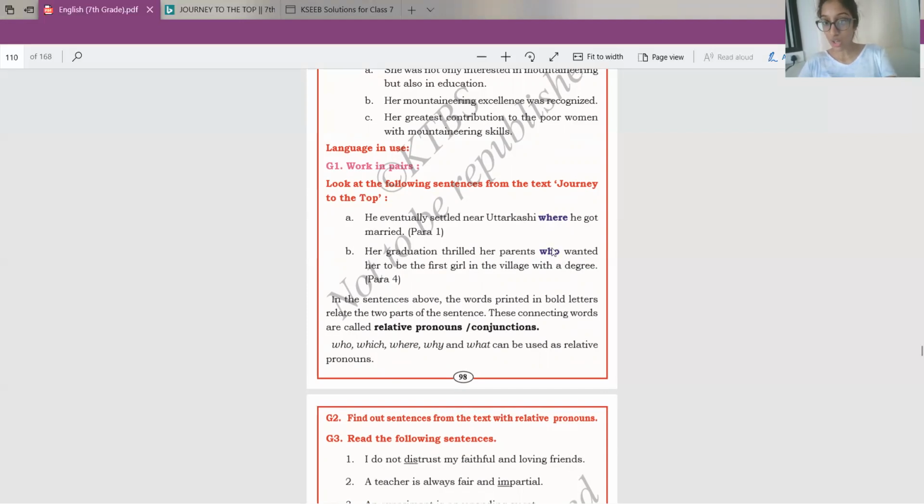If where and who are not there, then for the first sentence, if where was not there, it would have been divided into two different sentences. But because there is where, it is made into one sentence. It is the same with the second sentence also. Because of who, it is made into one single sentence. If who wasn't there, it would have been divided into different sentences. So these words like where, who, which, why, and what can be used as relative pronouns. And these connecting words are also called conjunctions.